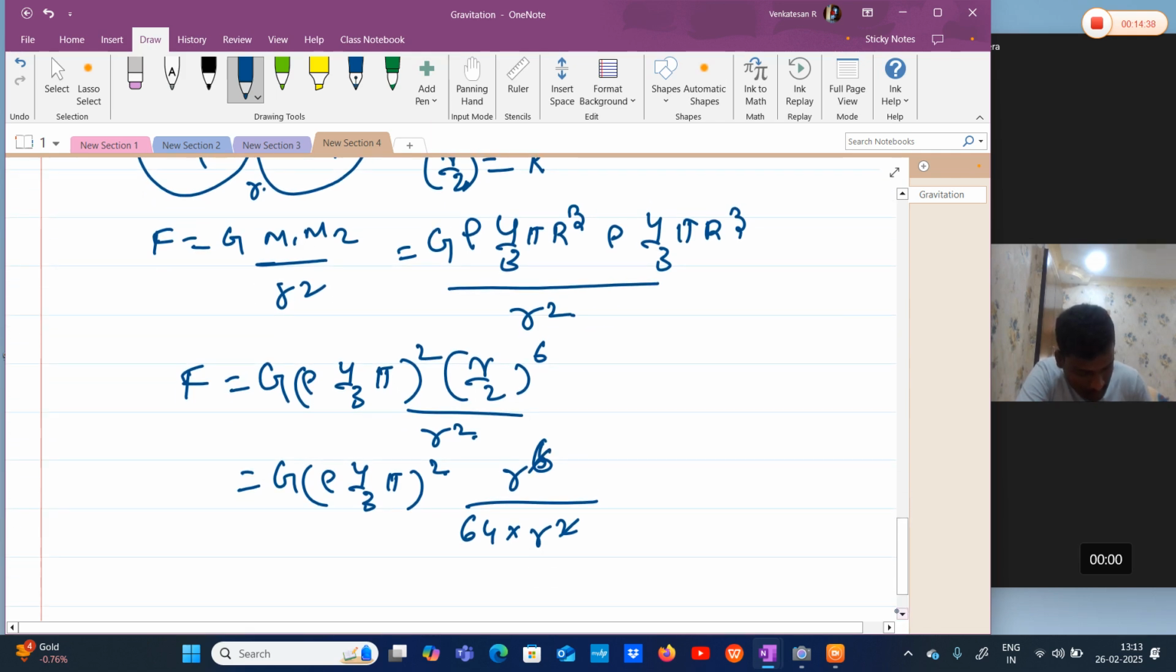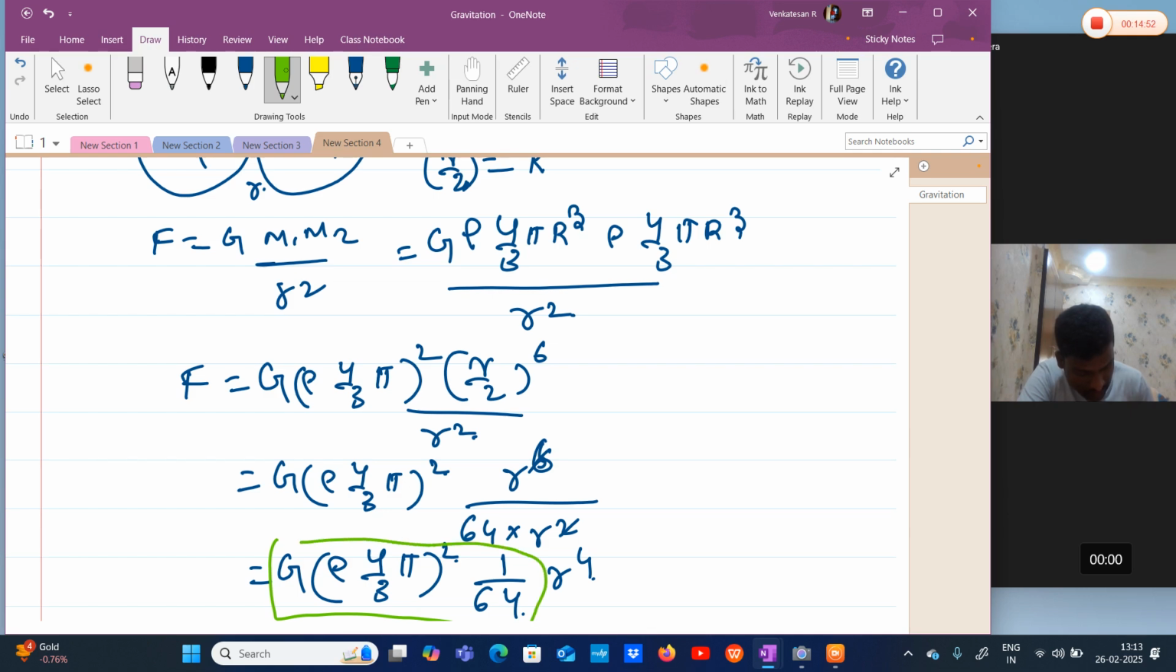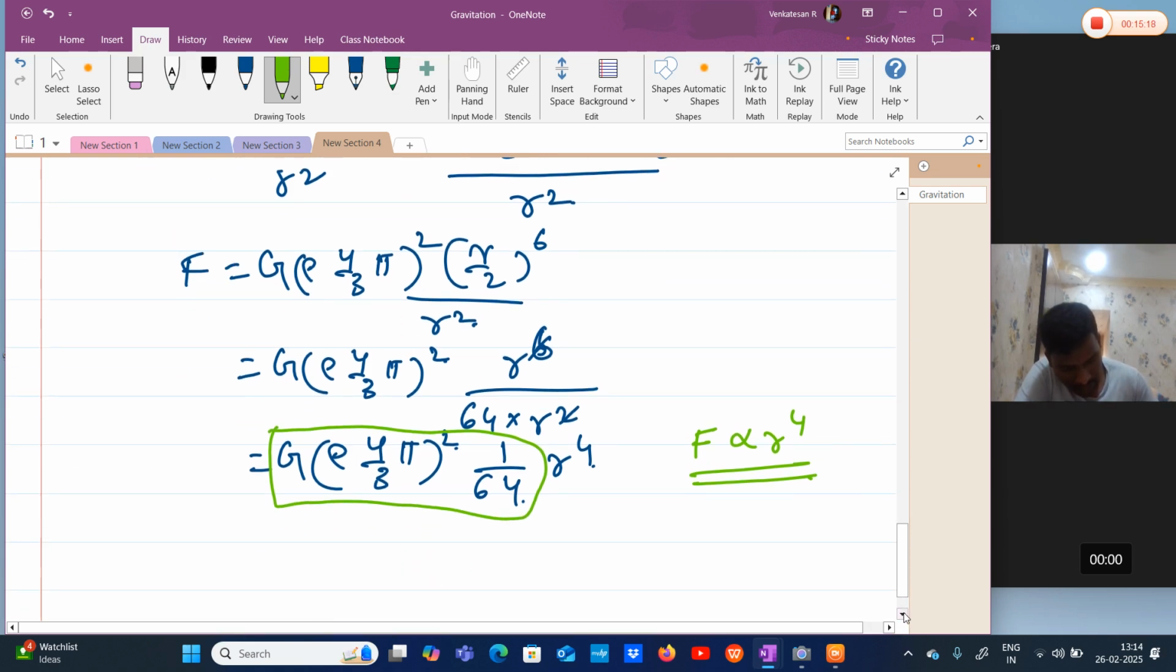Now I am getting the terms G into rho 4 by 3 pi whole square 1 by 64 into r power 4. Here, except small r, remaining terms are constant, which means now I can say the attraction force between them is directly proportional to r power 4. Which means what is the condition here? When those spheres are touching each other, in that case, the attraction force between them is directly proportional to r power 4. Okay.